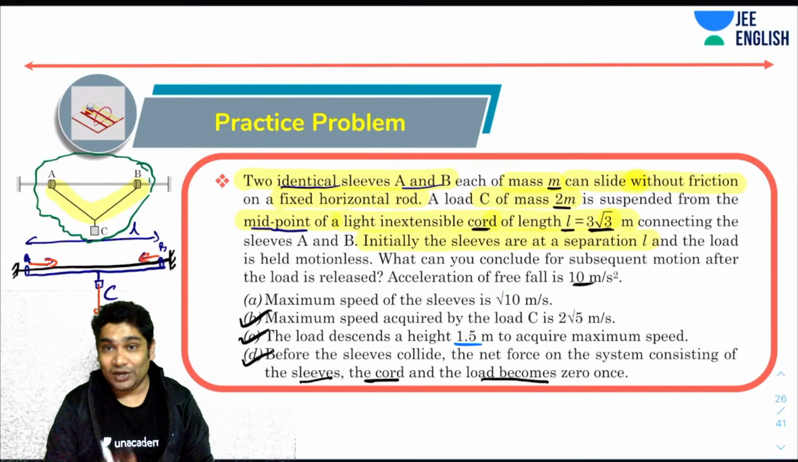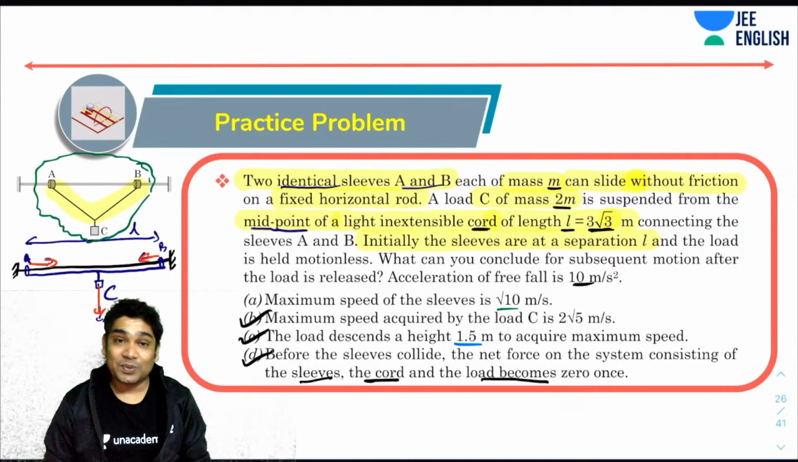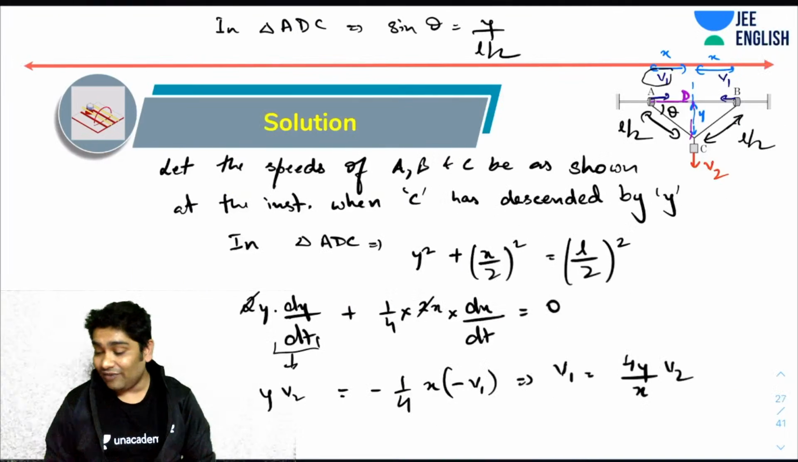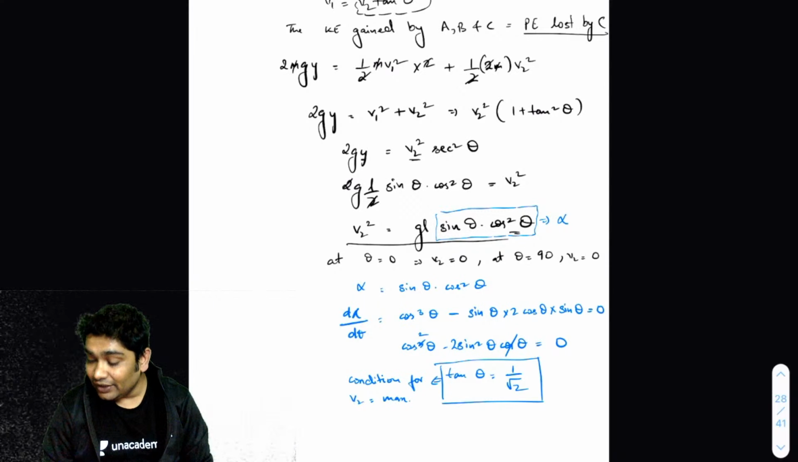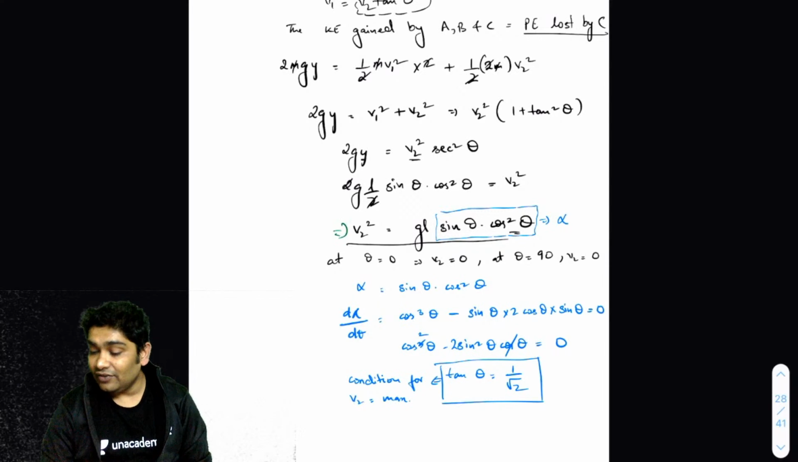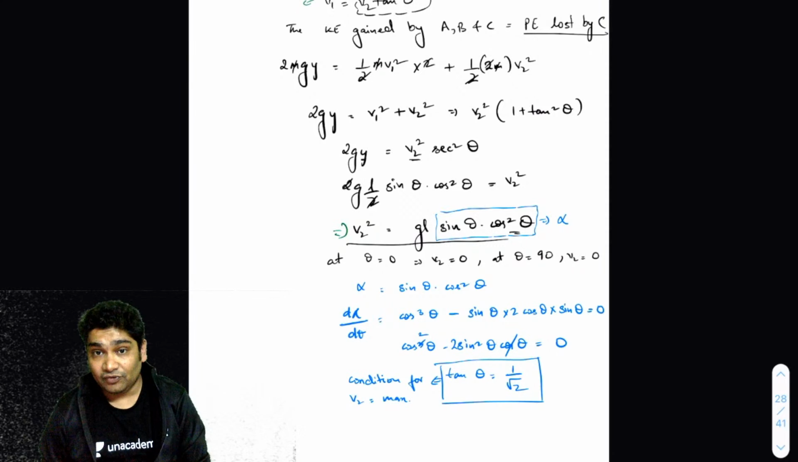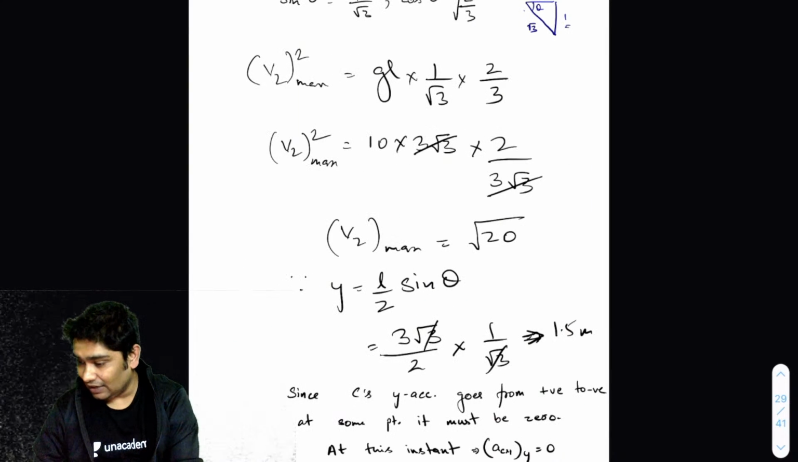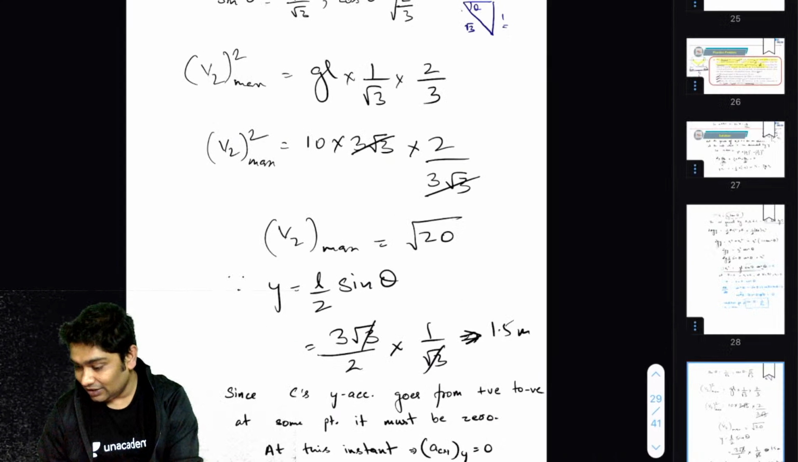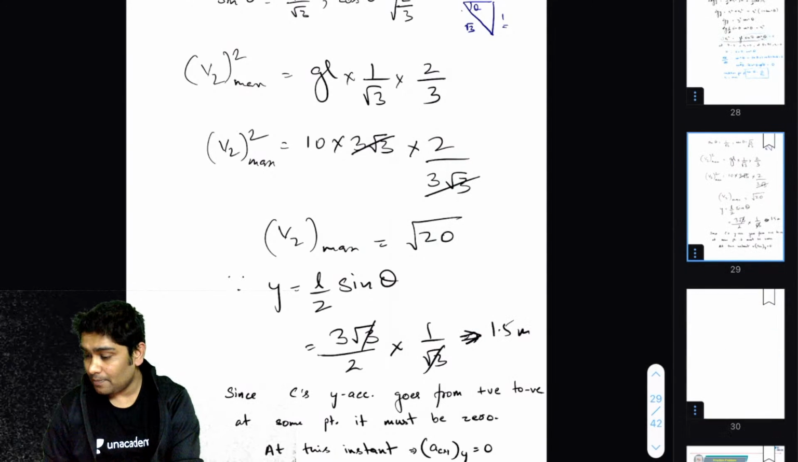That leaves me with only option number 1 now. Let's see if that is correct. What is the maximum speed of the sleeves? So once I found the expression for V2, you will realize V1 was V2 tan theta. So I can find the expression V1 also, which is the speed of the sleeves. So let's just add one more page and get this question out of the way. Okay.